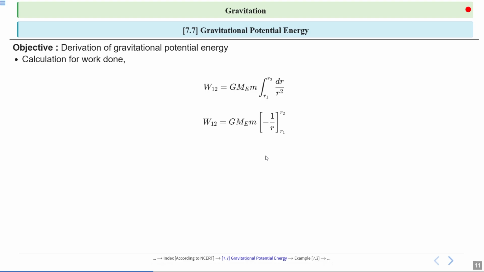Now we simplify the integral to get W12 is equal to G Me into m into minus 1 upon r, with lower limit r1 and upper limit r2. This step involves evaluating the integral, which gives us the expression in terms of the inverse of the radial distance.